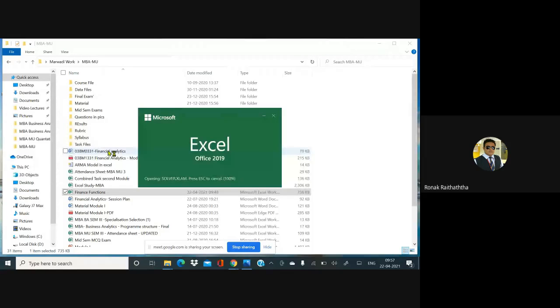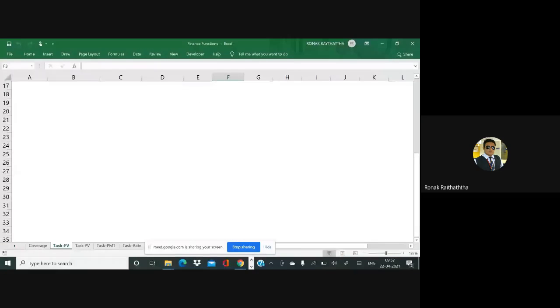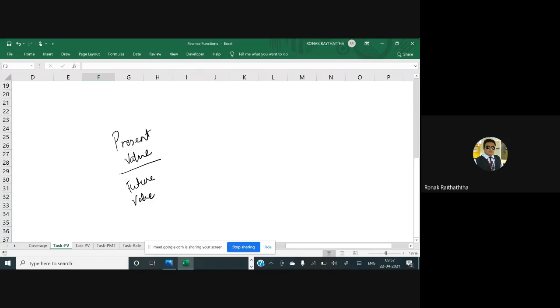Okay, try to understand this. Now, there are two processes which we follow to find the present value and the future value. When the time value of money comes into the picture, two more terms come into the picture. One is present value, another one is future value. Now, what is the present value and what is the future value?